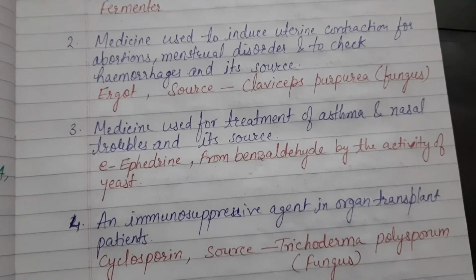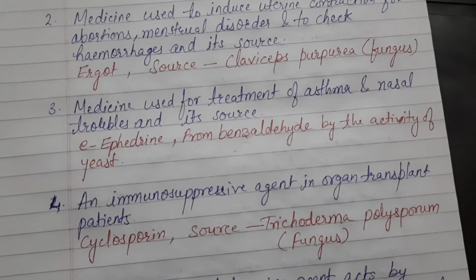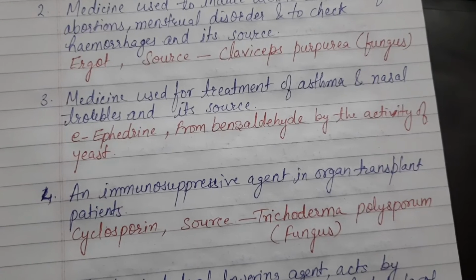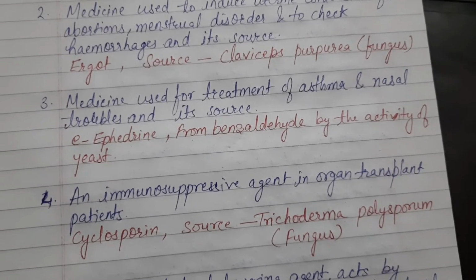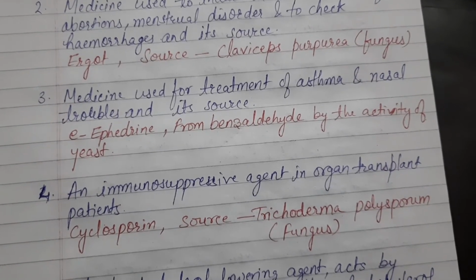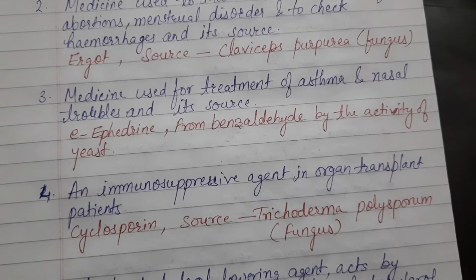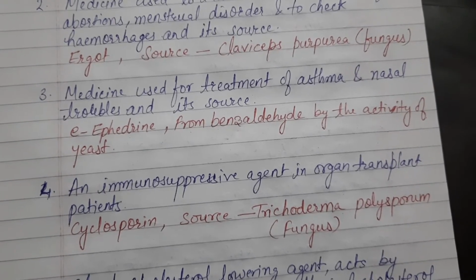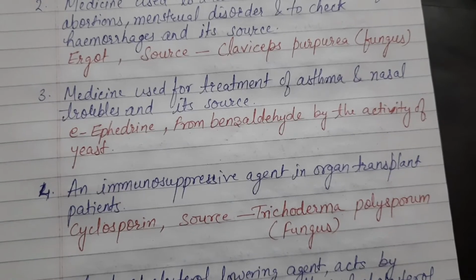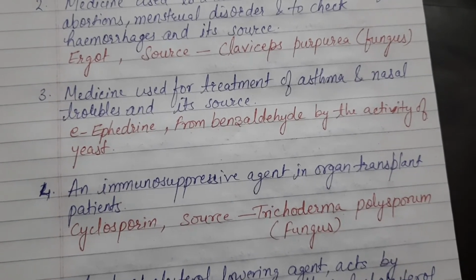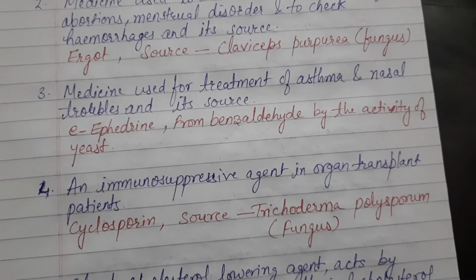Now the next question. An immunosuppressive agent used for patients in organ transplant, that is cyclosporin. Source of this medicine is a fungus. The name of the fungus is Trichoderma polysporum.